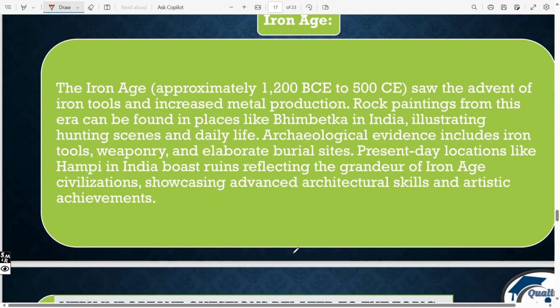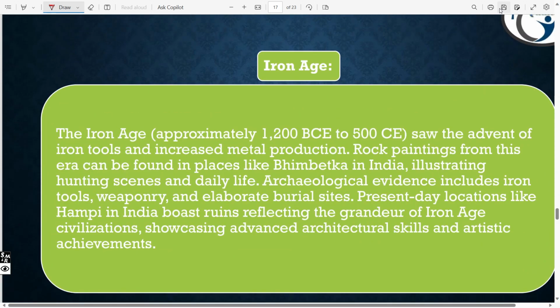Next point, the Iron Age. Okay, let's get into the Iron Age. The Iron Age, approximately 1200 BCE to 500 BCE, saw the advent of iron tools. What happened? Humans started agriculture. When they used copper for digging the mud for agriculture, it would break. So they made bronze metals.